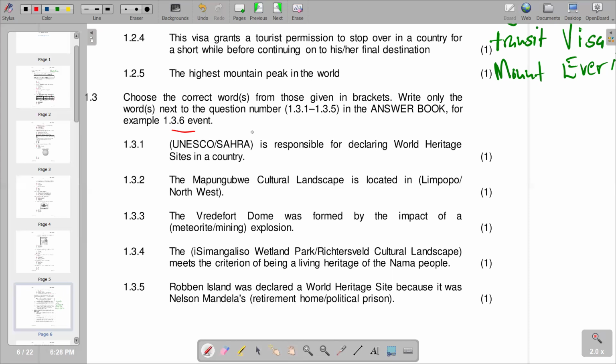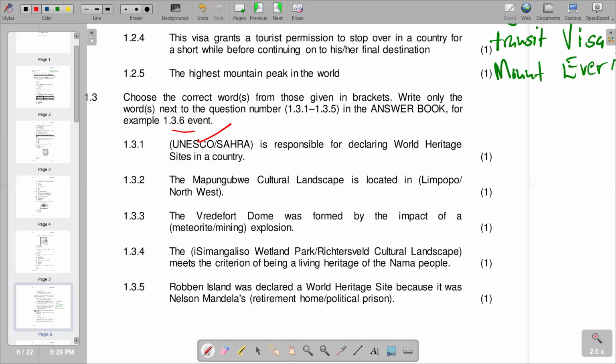So we obviously have UNESCO as the correct response, which stands for the United Nations Educational, Scientific, and Cultural Organization. And we would say that UNESCO promotes world peace and security through international cooperation in education, arts, sciences, and culture. So basically, that's what I have in terms of UNESCO. Then we go to the next one, 1.3.2.